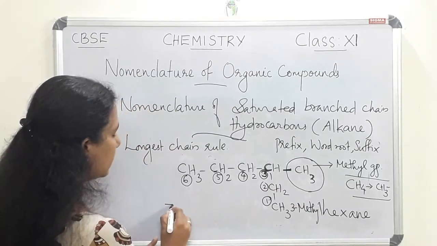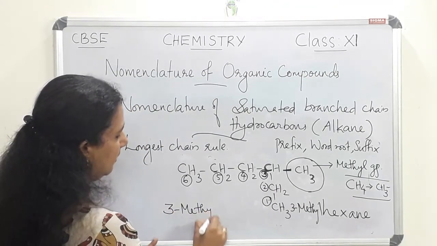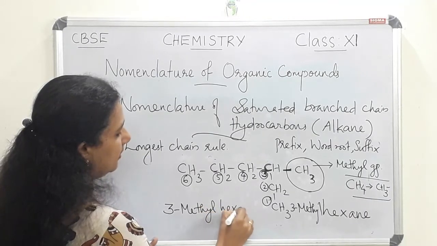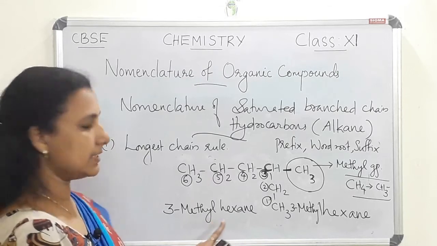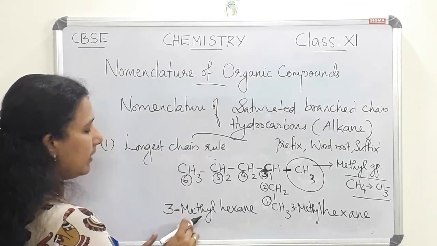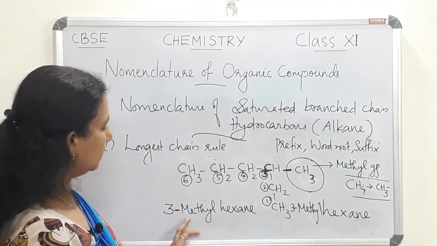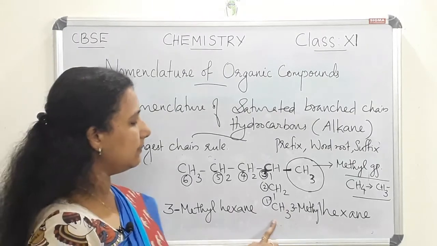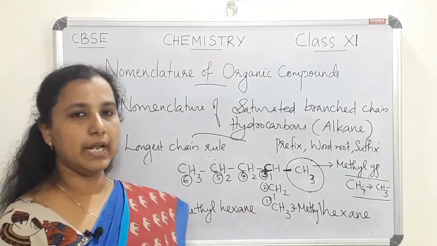So the name is 3-methyl hexane. The name of this organic compound is 3-methyl hexane. After 3 we have to put a hyphen, then write the prefix methyl, then hexane. So 3-methyl hexane is the IUPAC name of this particular organic compound.